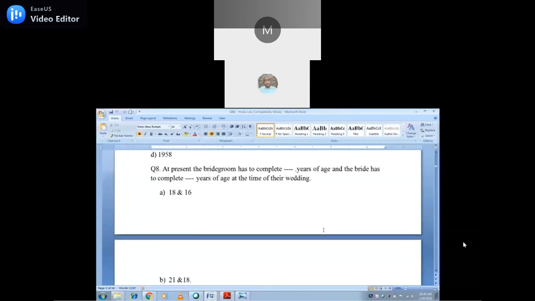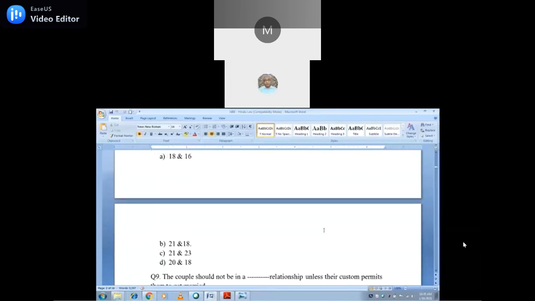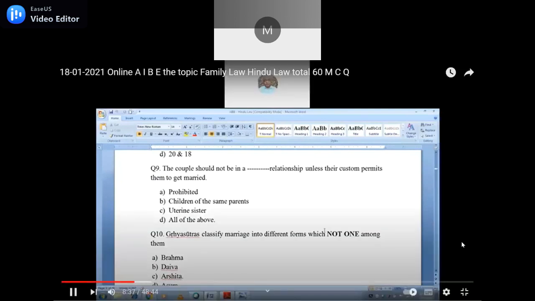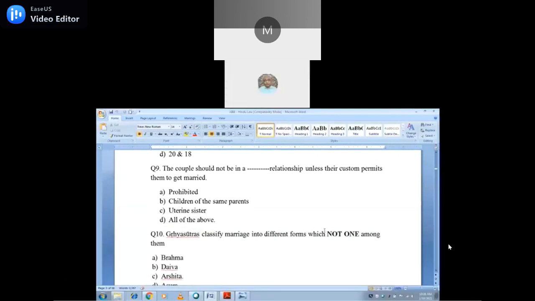At present, the bridegroom has to complete dash years of age, and the bride has to complete dash years of age at the time of their wedding. 21 and 18. Very good, appreciate. The ninth question: the couple should not be in a dash relationship unless their custom permits them to get married. What is the dash? Prohibited is the answer, or children of the same parents, or uterine sister. All of the above, because all come under the prohibited degree.